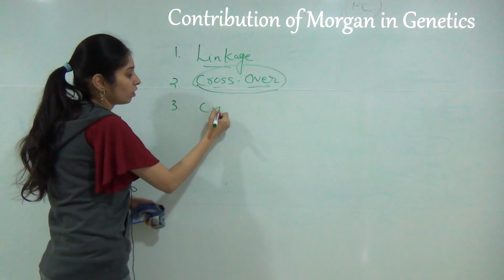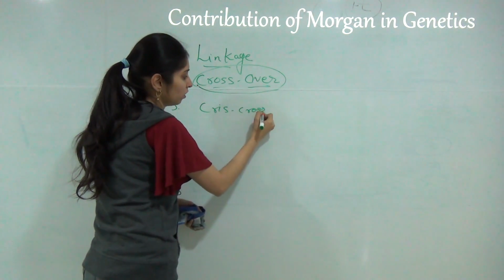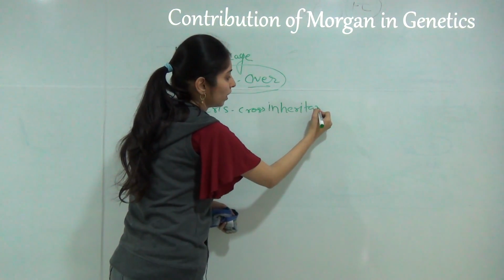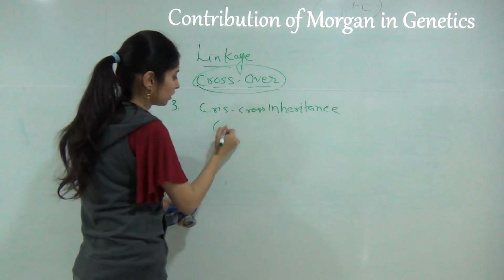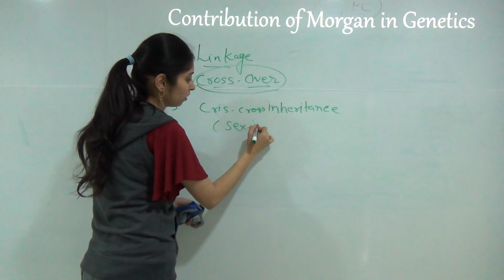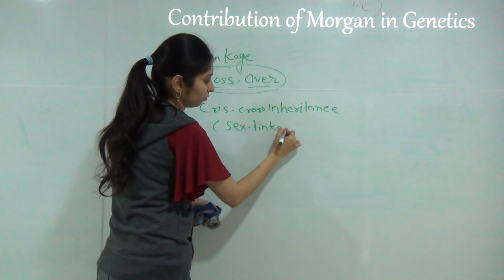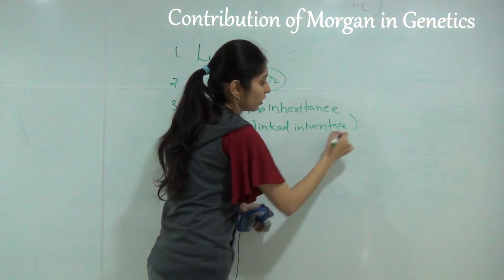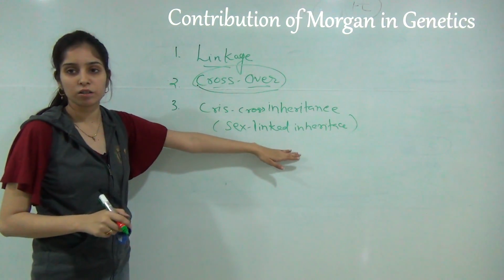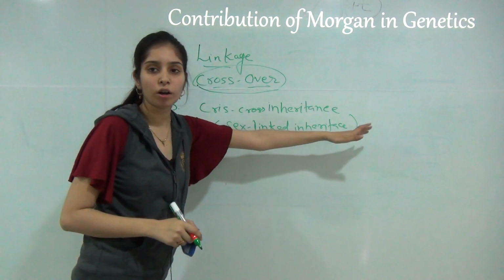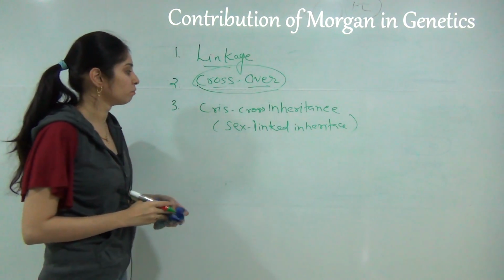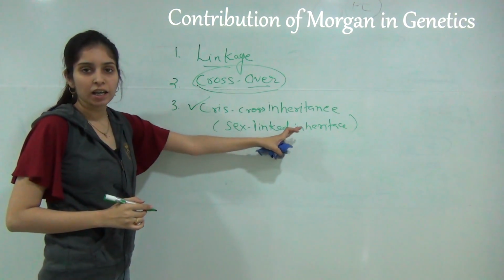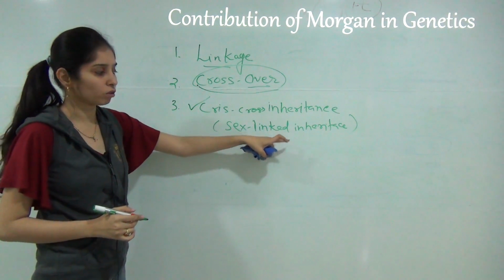Third, crisscross inheritance. Crisscross inheritance is also called sex-linked inheritance. In sex-linked inheritance, some mutant genes are present on the X chromosome, or it can be on the Y chromosome, and he did his main experiment on sex-linked inheritance. First, he used Drosophila melanogaster.